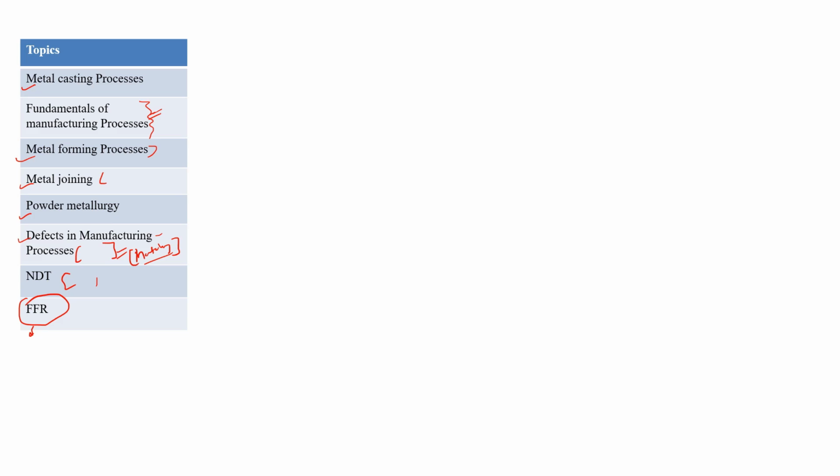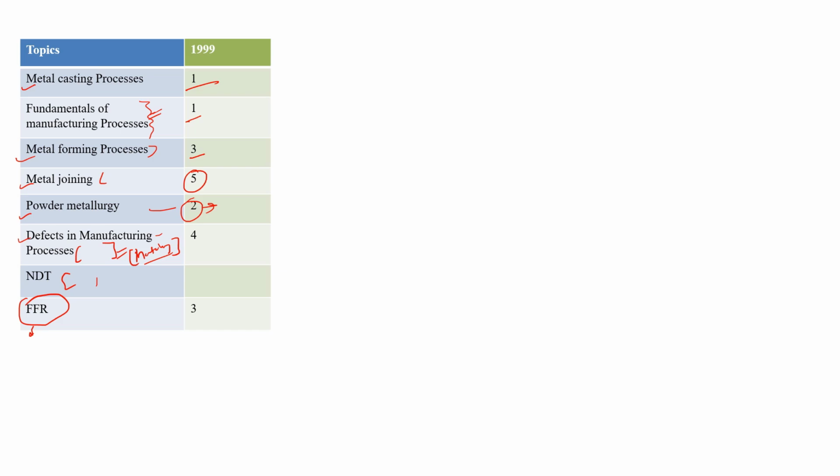Okay, so now we will see for 2019. Metal casting processes 1 mark, fundamentals of manufacturing process 1 mark, metal forming 3 marks, metal joining 5 marks, powder metallurgy 2 marks. For powder metallurgy they ask questions on the products of powder metallurgy, or the shape of powder production, or questions related to sintering.